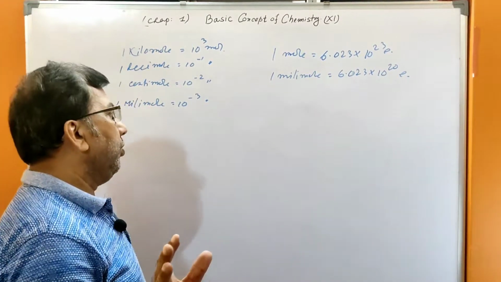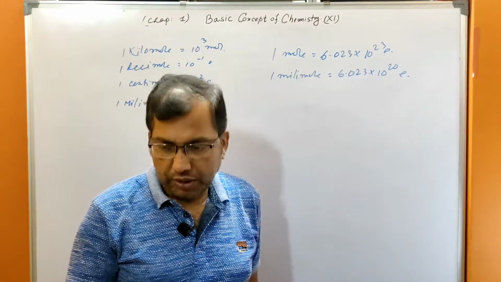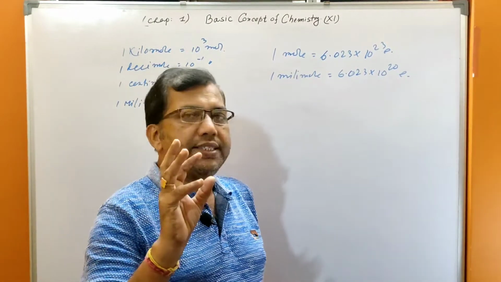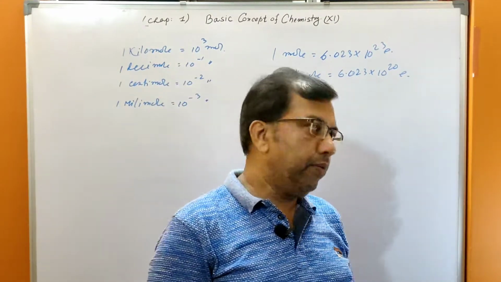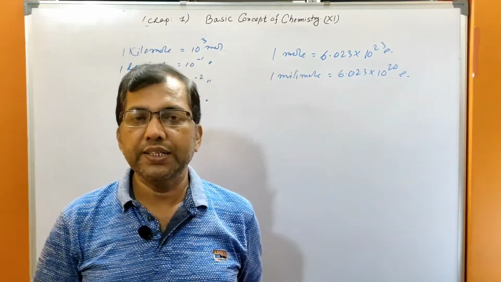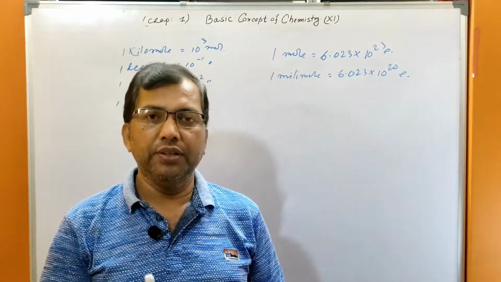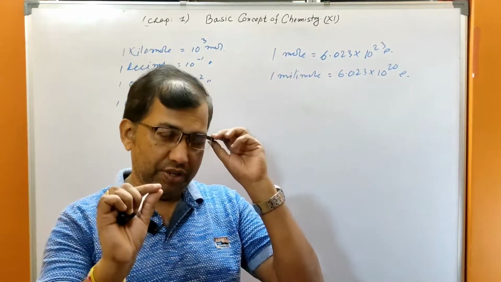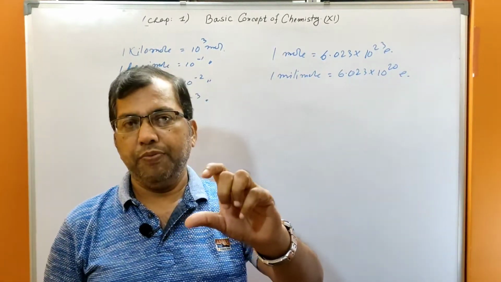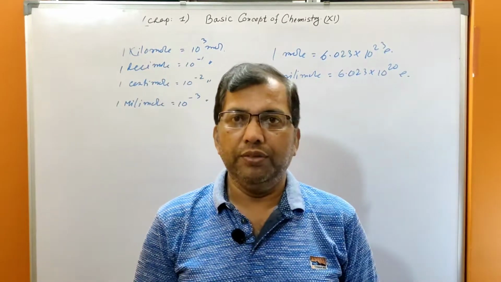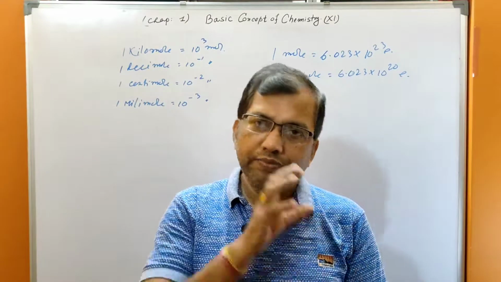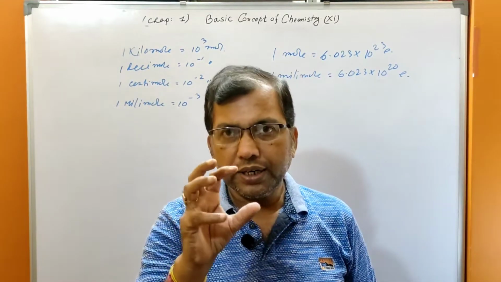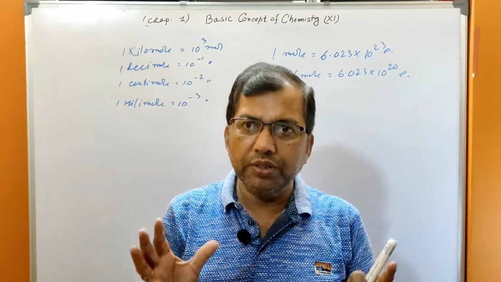And one more thing you have to learn: the uncertainty of measurements, scientific notation, significant figures. Go through the books. So what is uncertainty of measurements? In chemistry we deal with experimental values, experimental data, theoretical calculations, and many things.